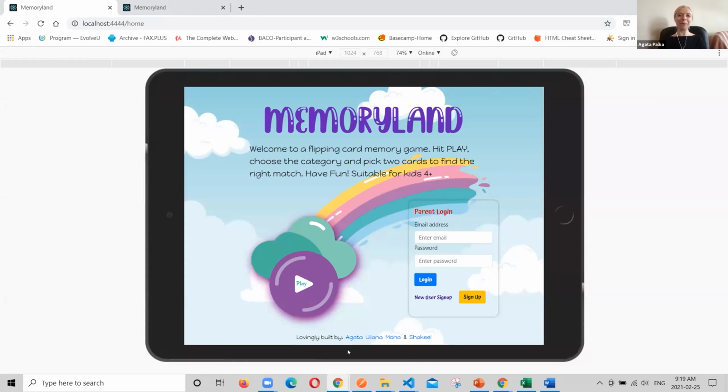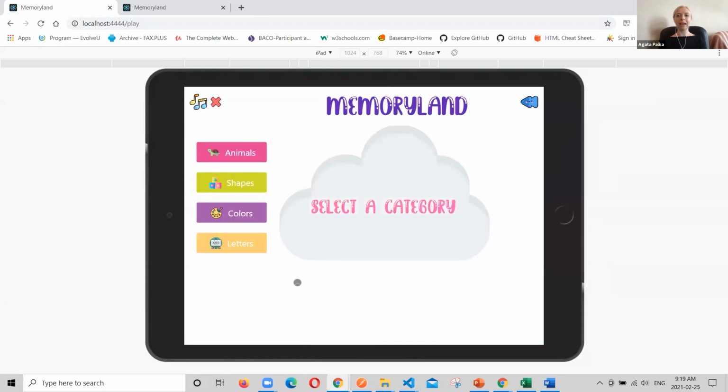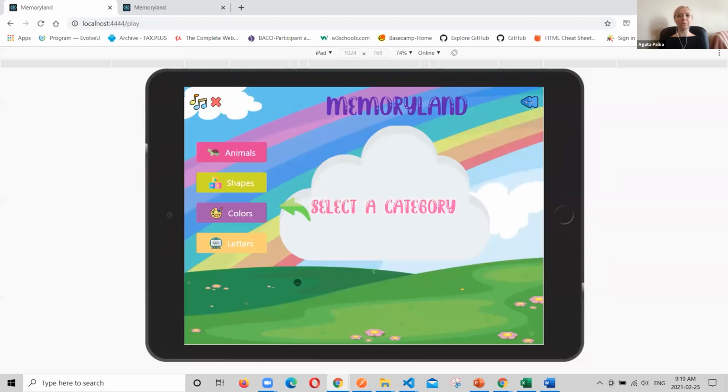So here it is, guys. Welcome to our Memoryland homepage. As you can see, we have 2 options here. Sometimes parents don't have time to log in, or maybe the kid is impatient and just wants to play the game. So the first option will allow the child to just click a play button, and that way they will be directly sent to the play page with our pre-selected categories: animals, shapes, colors, or letters.